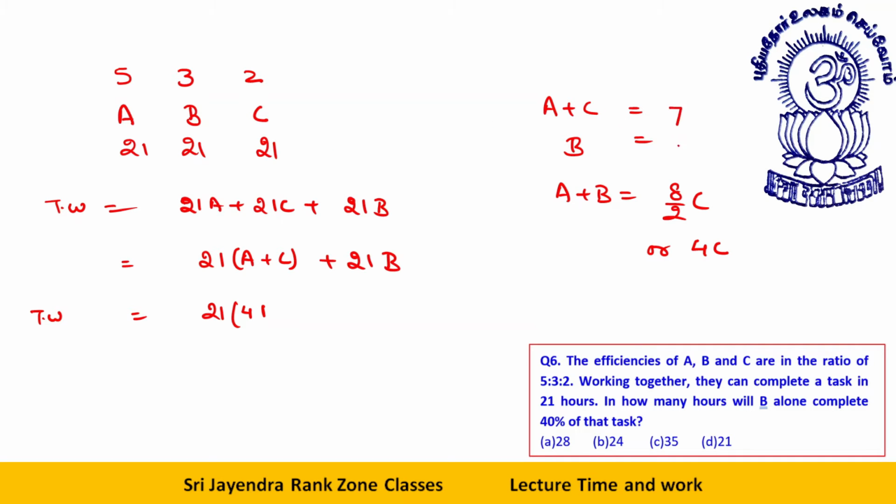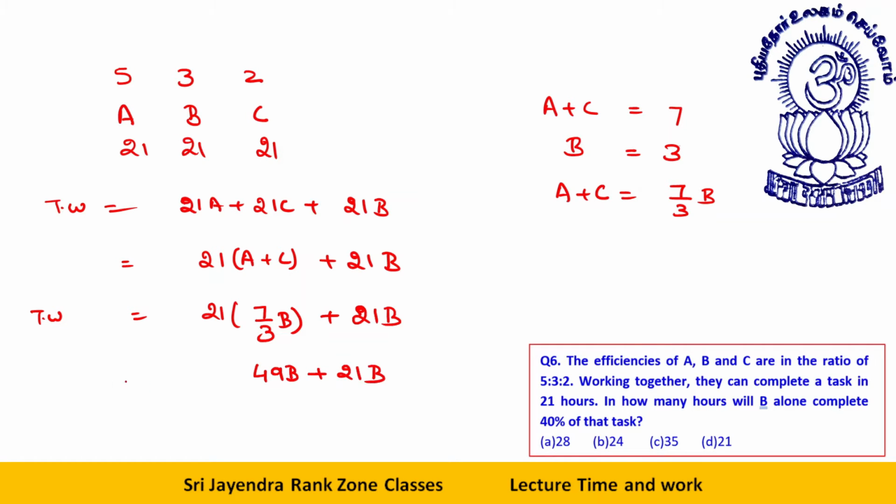This is 7, this is 3. A plus C in terms of B will be 7 by 3 B. So wherever you see A plus C, just put 7 by 3B plus 21B. This is 49B plus 21B. This is the total work.